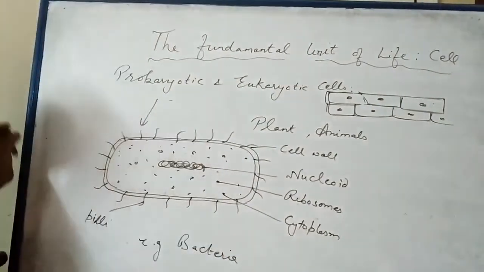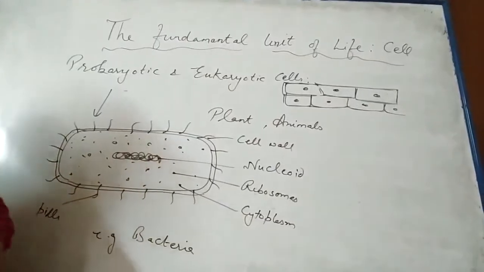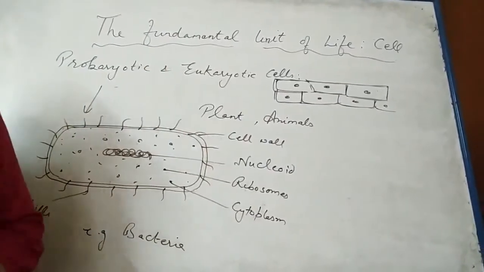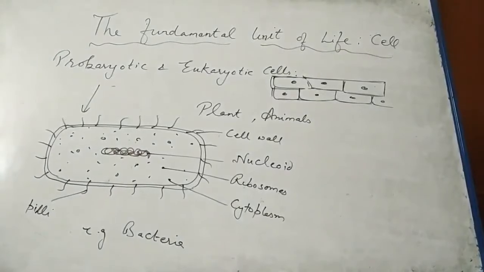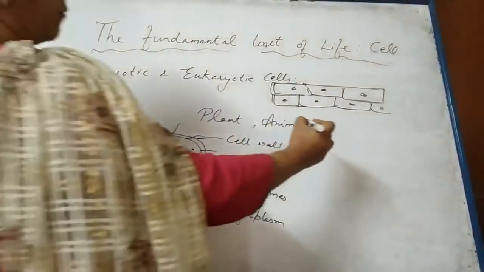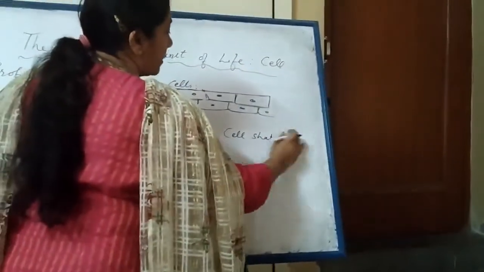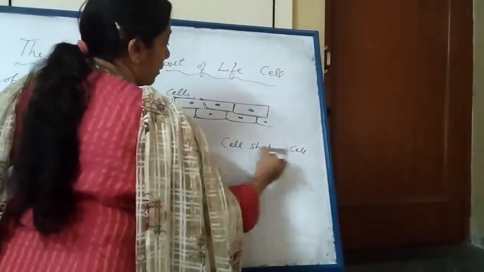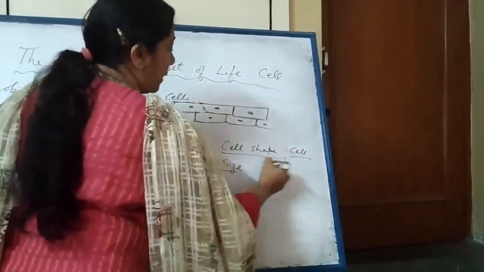Students, you have to learn the difference between prokaryotic and eukaryotic cell. At least 4 points you should learn. Next is the cell shape. Now we study cell shape and cell size.